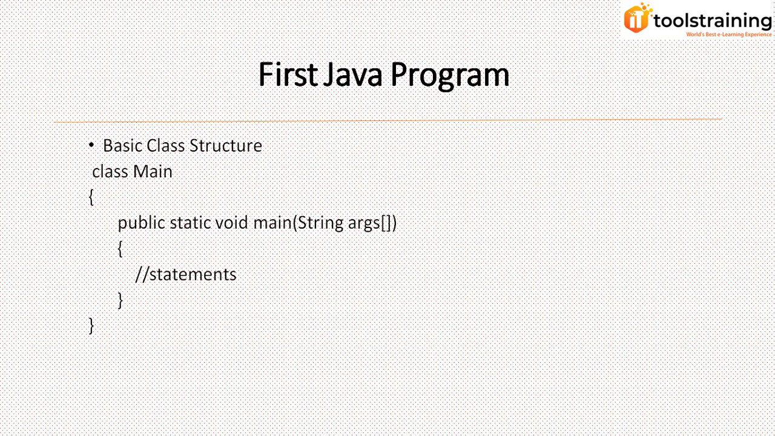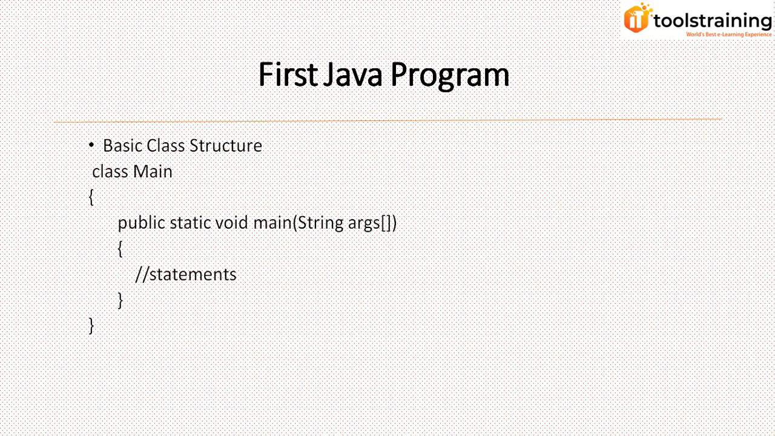Now class is a keyword. Java is a case sensitive language. We have to write this keyword as it is. You cannot write class with a capital letter. Class, then Main. Main is the class name. There are naming conventions for the class. The class name should start with a capital letter. But if you don't write a capital letter, it will not give you an error. But it is a naming convention. As a good programmer, we have to follow this naming convention. You can give any name. I have given Main.